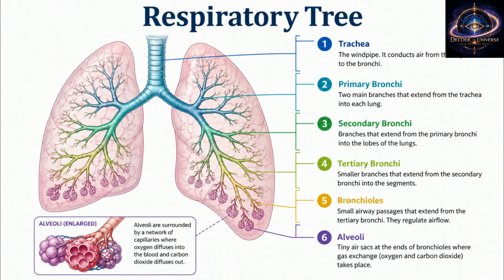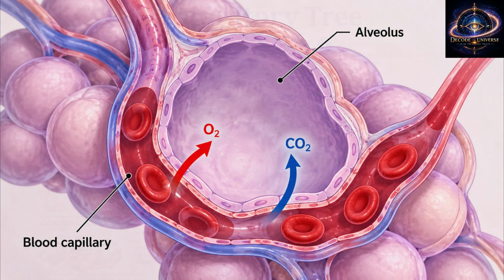Real life example: think of the respiratory system like a tree. The trachea is the trunk, bronchi are big branches, bronchioles are small branches, and alveoli are tiny leaves where actual exchange happens.